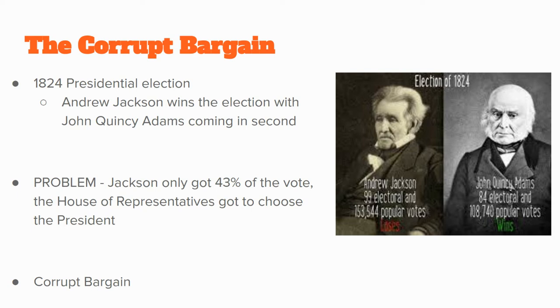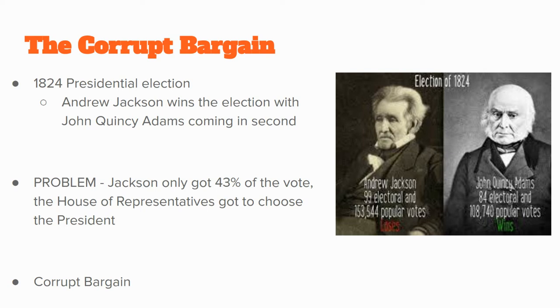So there's this guy, Henry Clay, who we're going to talk about later. He comes in fourth in the election, and he absolutely despises Andrew Jackson, the guy who came in first. And so what Henry Clay does is he says, hey, John Quincy Adams, what if I give you all of my votes? What if we form an alliance together? And in return, John Quincy Adams is going to make Henry Clay the Secretary of State. So this makes John Quincy Adams the winner in 1824.